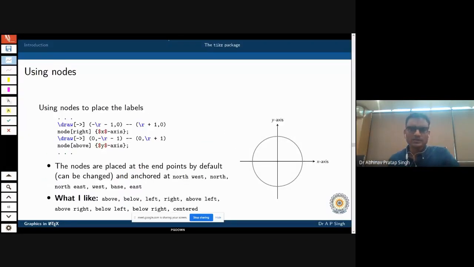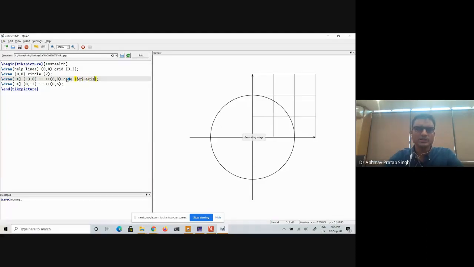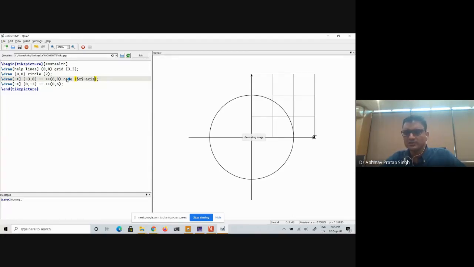Now let us go to the next part. We are now using nodes. As I said, I think I told you before also, nodes are used to place text. So we will place this text here. We'll say x-axis and y-axis there. So what I will do here is in the x-axis I will say node, and after that I will say what text I want there. For example, in this particular case, I want it to be written as x-axis.